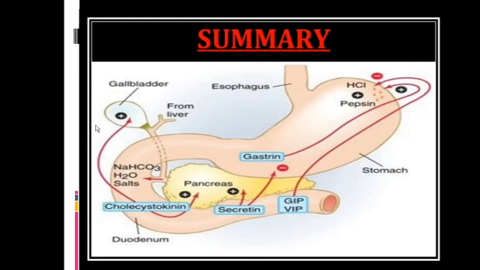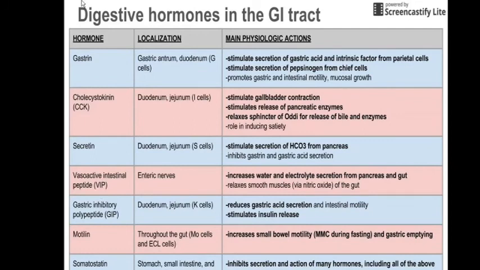Okay, everything is clear about this diagram. This is the summary of these three important hormones: gastrin family, secretin family, and other hormones. So what is the classification of hormones? Gastrin family, secretin family, and other hormones. Now this is the summary chart for hormones.